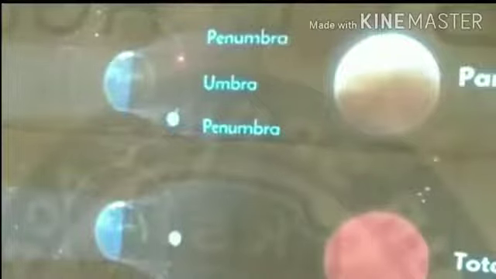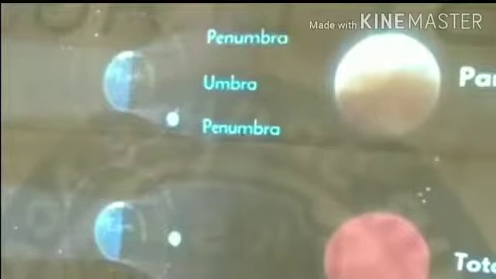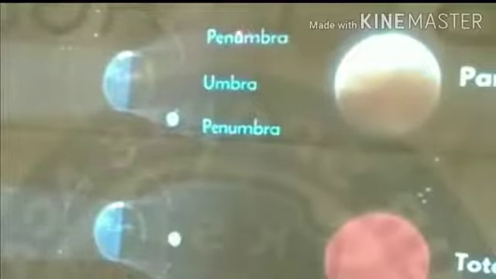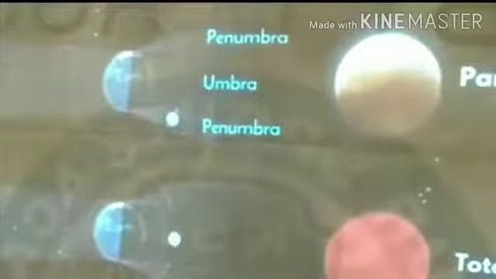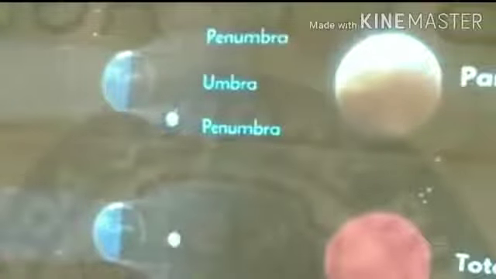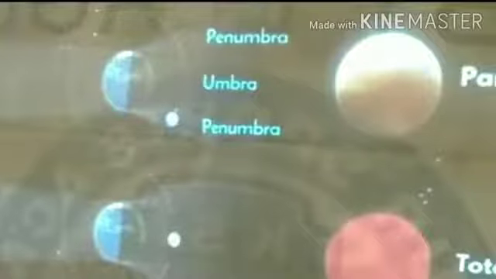Half of the moon lies in the umbral region, and the other half lies in the penumbral region. That is termed a partial lunar eclipse. When the moon is completely in the penumbral region, that is termed a penumbral lunar eclipse, right? The day before yesterday, you heard about a lunar eclipse, and that was a penumbral lunar eclipse. Like this, there are types of lunar eclipse.